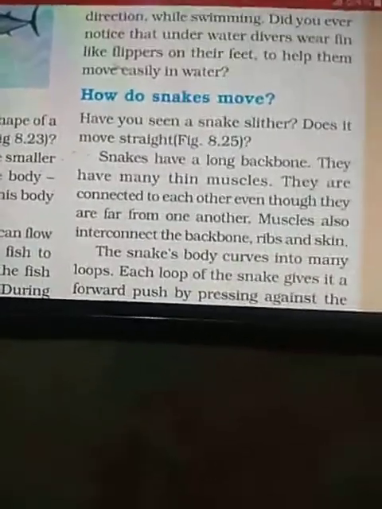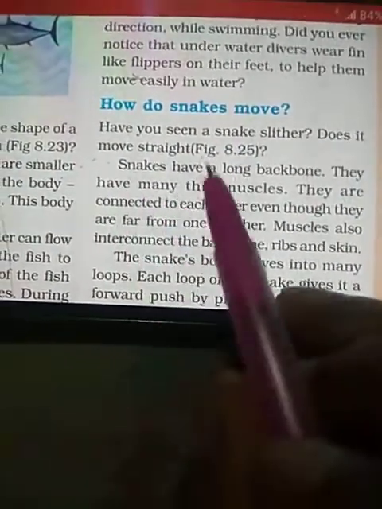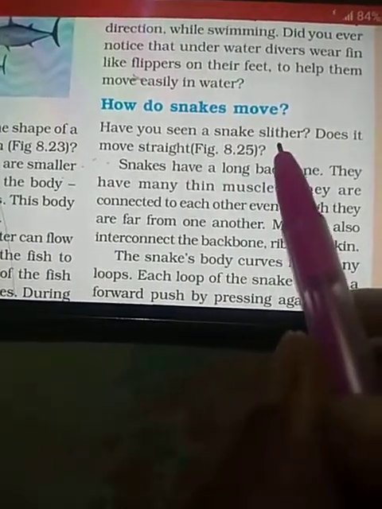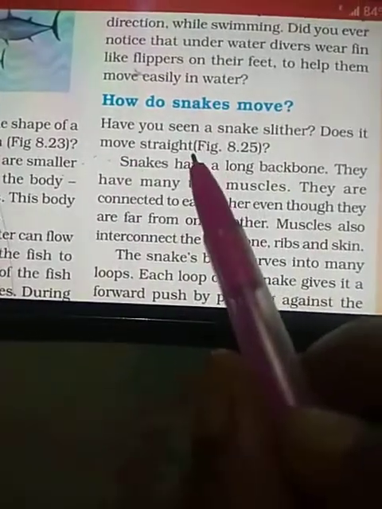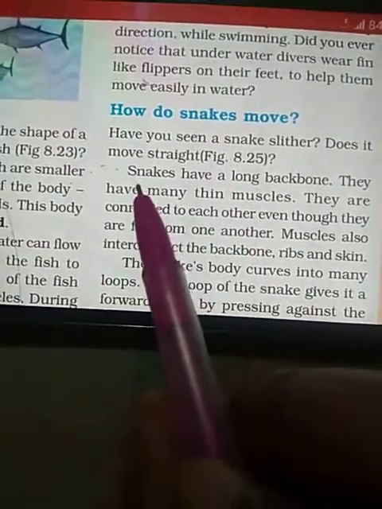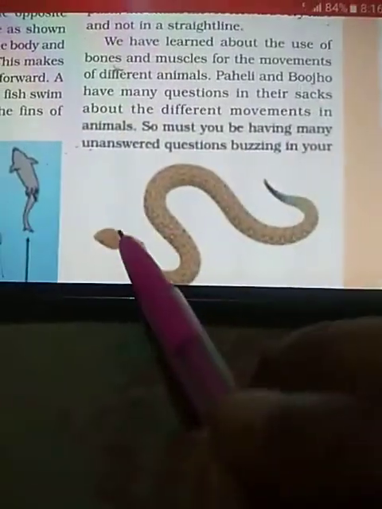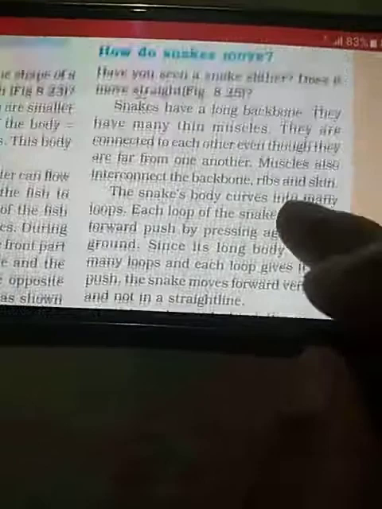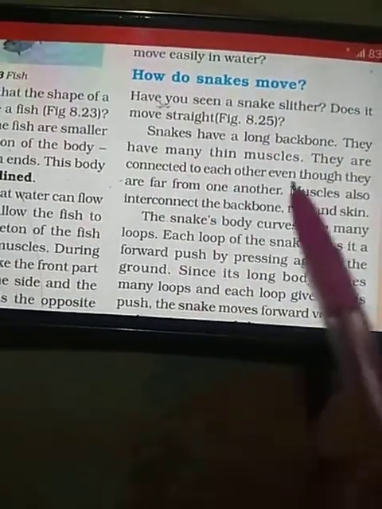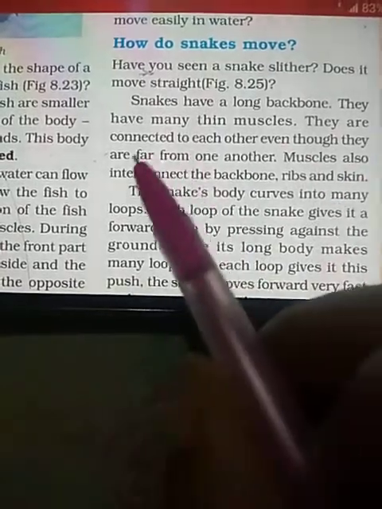Now the next topic of discussion is, how do snakes move? Have you ever seen a snake slither? Slither means to crawl. Does it move in a straight line? Snakes have a long backbone, a flexible backbone, as you can say. They have many thin muscles. They are connected to each other even though they are far from each other.